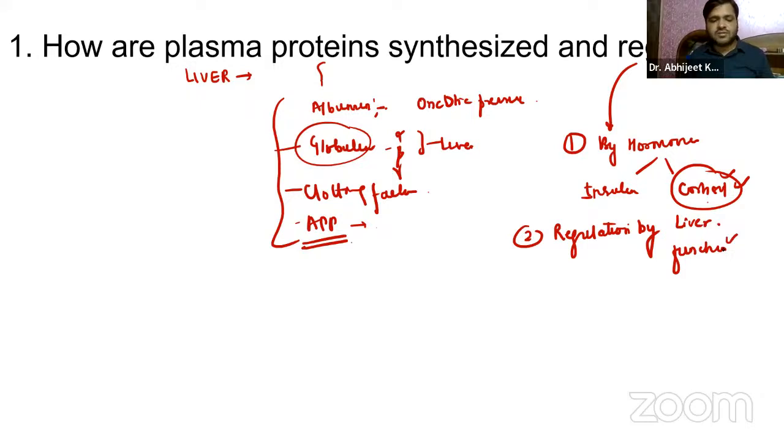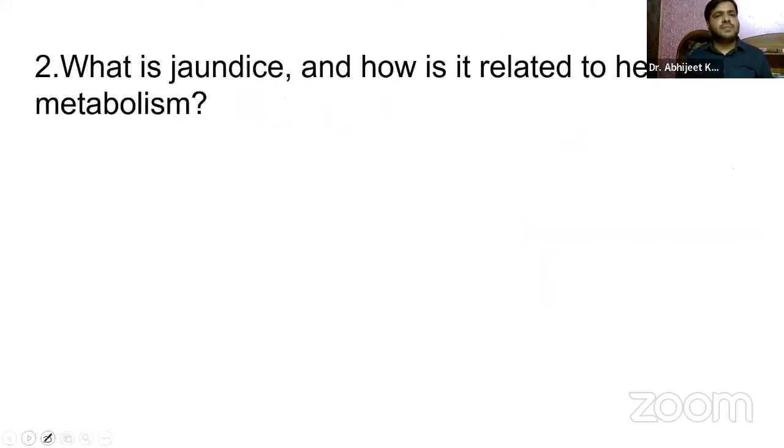Regulation by liver function. Even liver health is responsible, and there can be feedback mechanisms as well. Through these feedback mechanisms, the levels of these plasma proteins are adjusted to maintain homeostasis. That is how they are regulated.